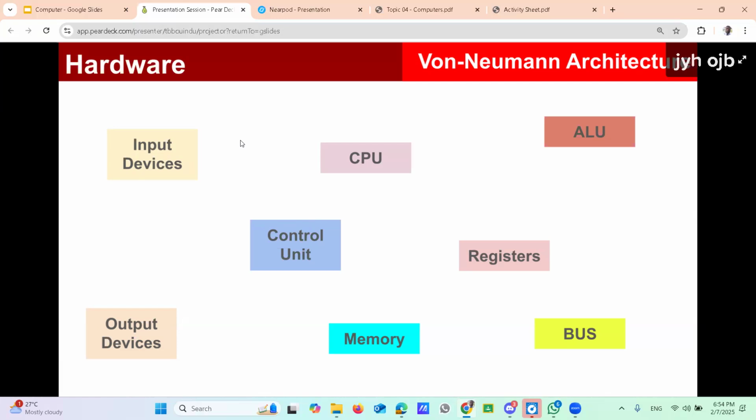Then look at some devices that here and there I am putting. Input device, control unit. These are the devices that engage with the computer. Some devices, like input, are external to the computer. Some are internal to the computer. This von Neumann architecture explains how these devices are arranged internally, how these devices are organized and how these devices are linked with each other. That is explained under this concept.